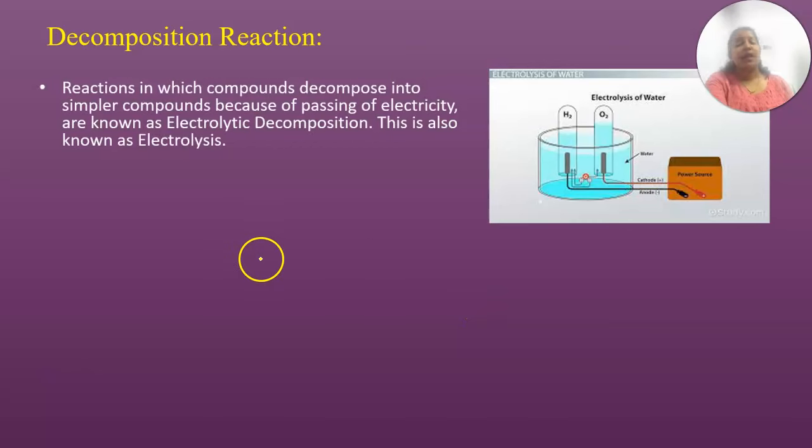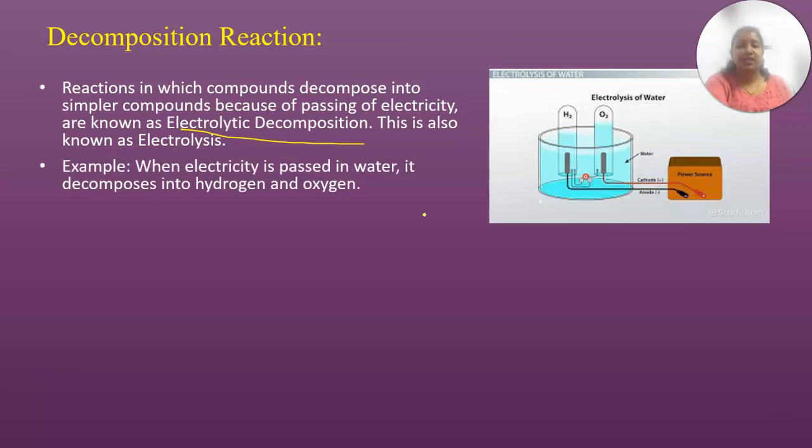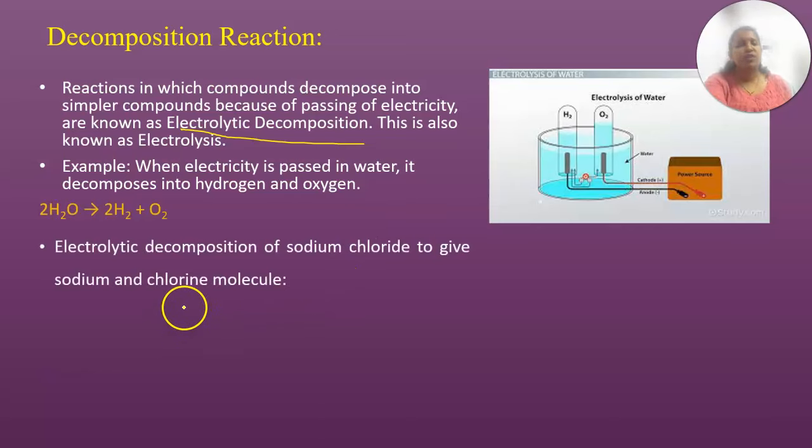Another type of reaction is electrolytic decomposition, also called electrolysis, where electricity is passed through water and it decomposes into hydrogen and oxygen. It is also done in many reactions.